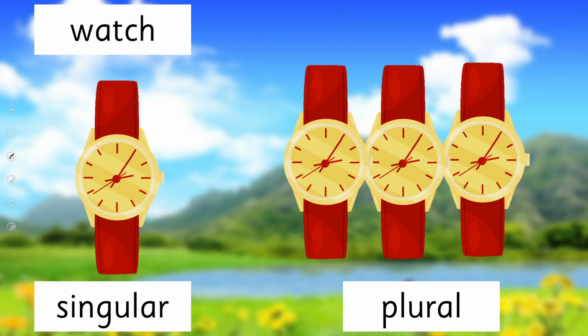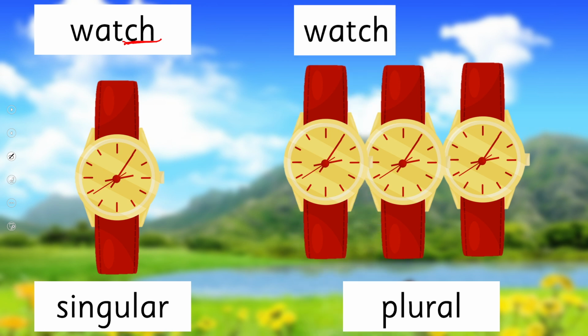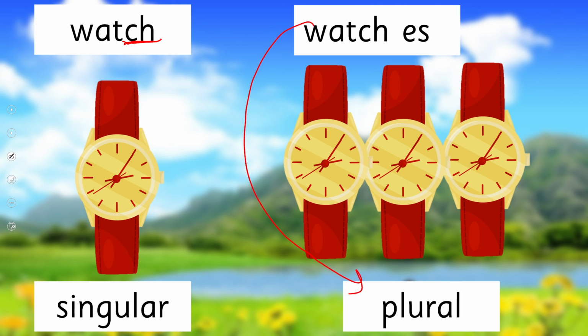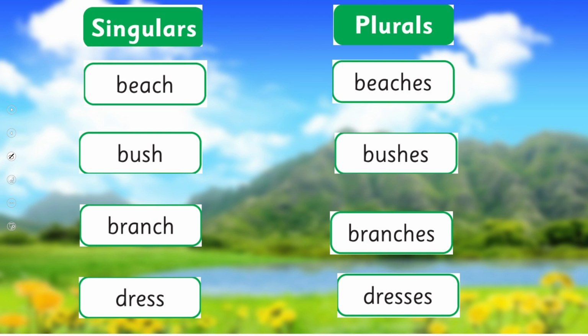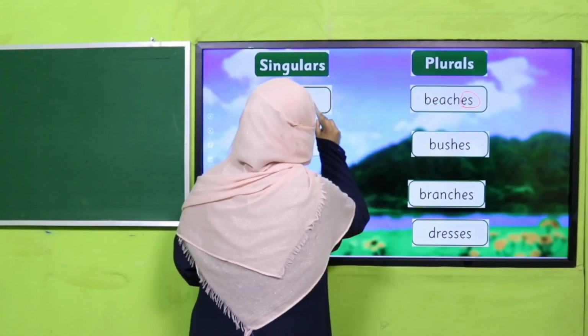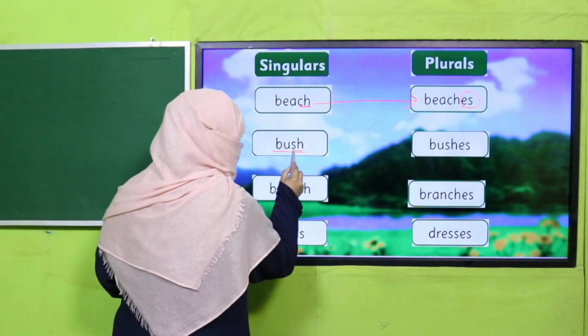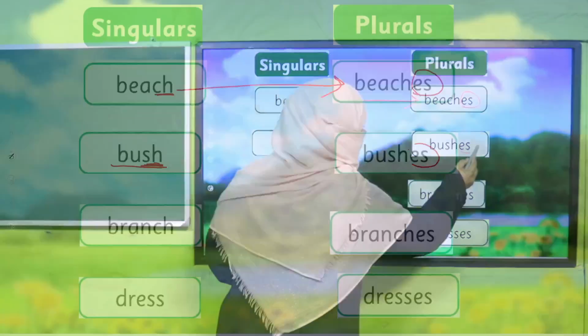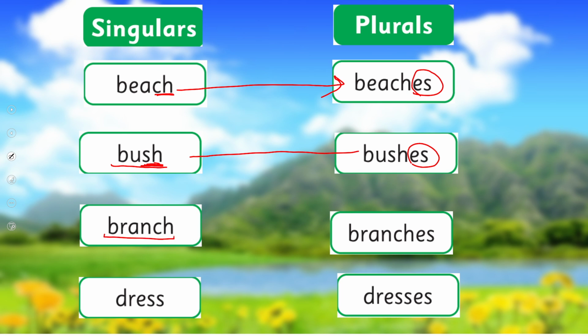Brushes, all right? Watch, again, ch, a digraph, and because it's a ch, that's why to convert this singular into plural, we need to write the same singular noun and we'll add es, it becomes plural, means more than one. Watch, watches. This is the vocabulary given in your book, and now you know the rule why we have added es, because beach, it's ending on ch, we'll add es for its plural, beach, beaches. Brush, bush, again sh, so we have added es. Bushes, branch, branches, dress, dresses, right?